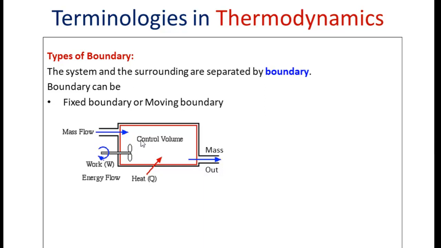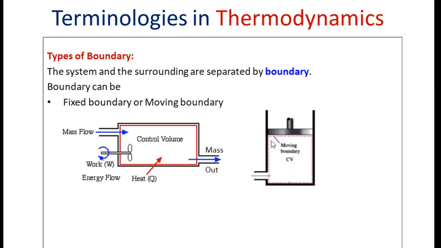So this approach is also called the control volume approach, where there is entry of work and entry of heat also. So mass is entering, energy is entering. When mass is leaving, along with the mass, a certain amount of energy is also going to leave. So here in this study, we have considered this volume as constant, right? So here we are going to have a fixed boundary. This is the boundary. The boundary is not going to vary in this case.